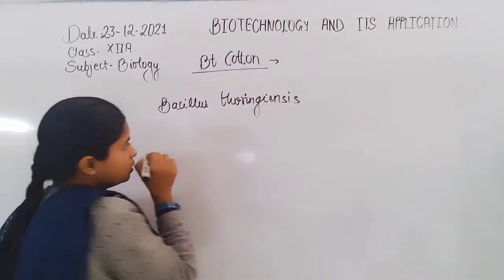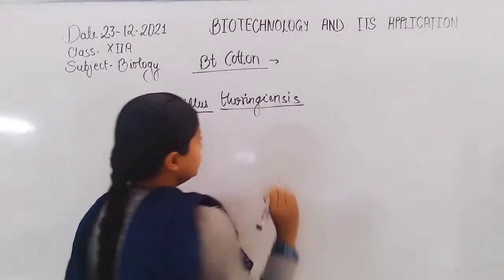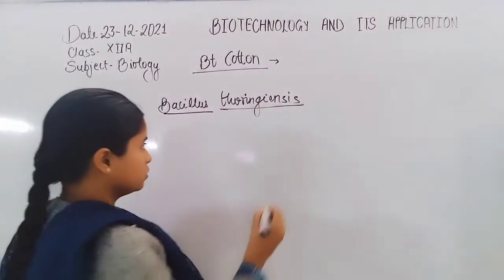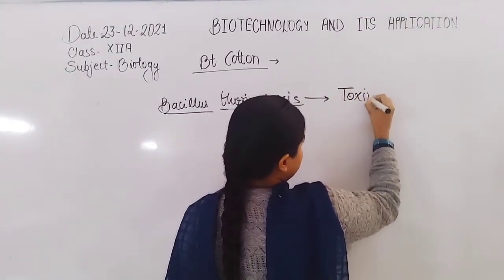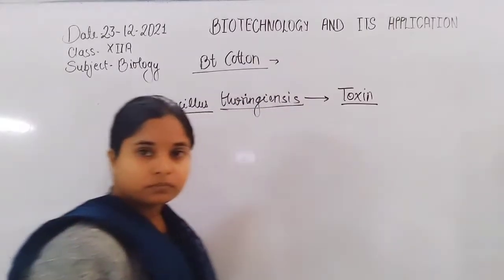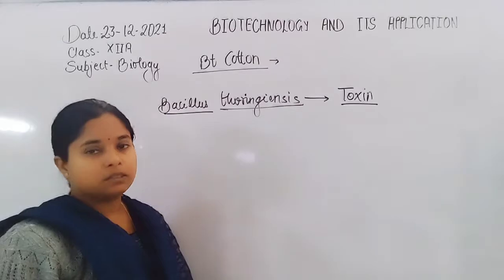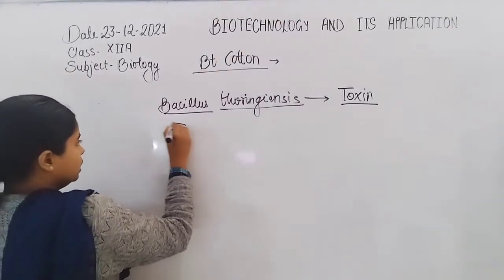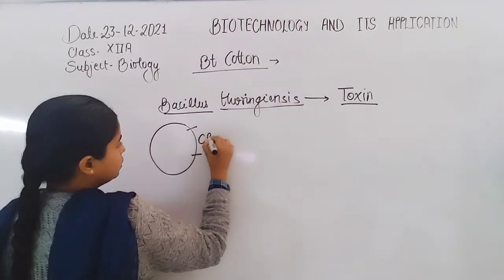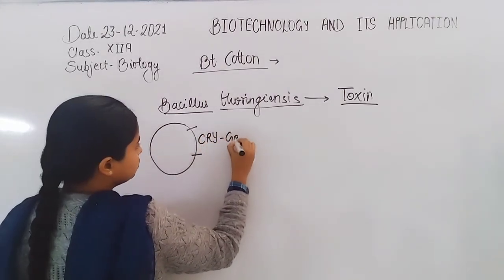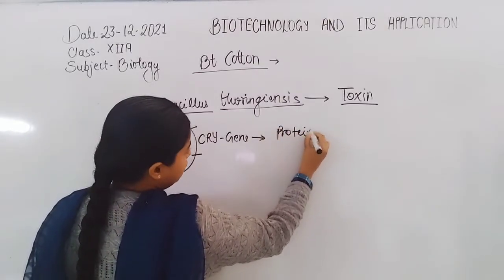Bacillus thuringiensis is a bacterium which produces toxin. In the genome of the bacteria there is the presence of the cry gene, which produces a protein molecule.